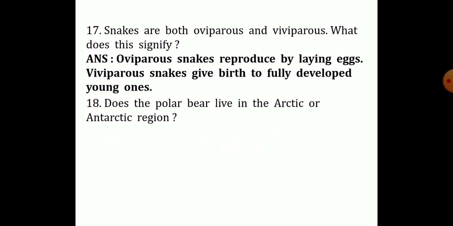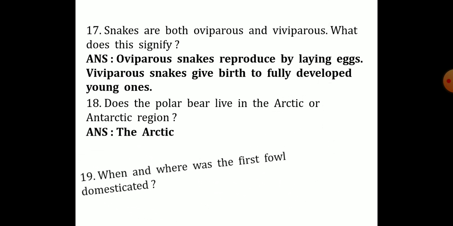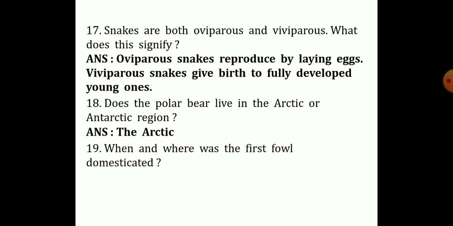The next one, does the polar bear live in the Arctic or Antarctic region? The answer is the Arctic region. When and where was the first foal domesticated? The next question is what? When and where was the first foal domesticated? That is in India. So India in 2000 BC. BC means what? Before Christ.